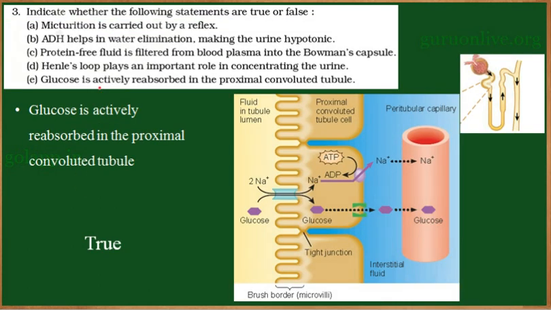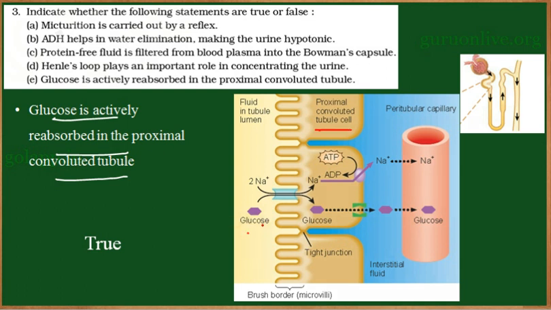Now the next statement: glucose is actively reabsorbed in the proximal convoluted tubule. So students, as the glomerular filtrate, the primary urine, reaches the proximal convoluted tubule, this filtrate contains many useful substances: glucose, amino acids, water, salt. These useful substances cannot be eliminated, so they have to be reabsorbed, and that reabsorption occurs in the PCT, the proximal convoluted tubule.